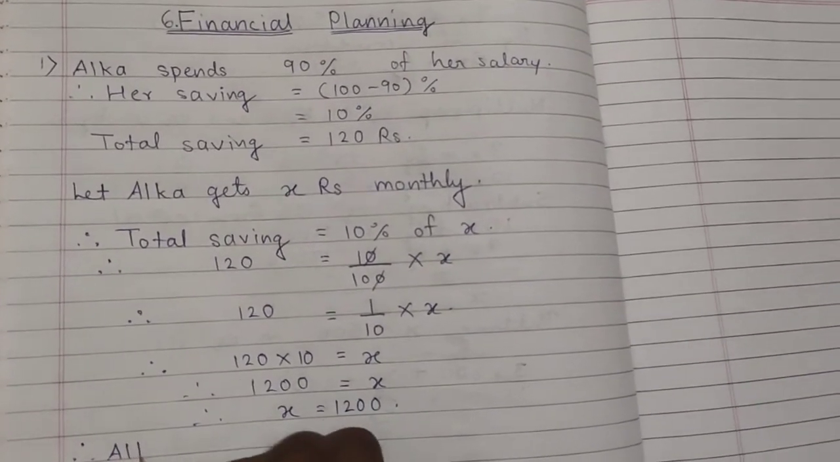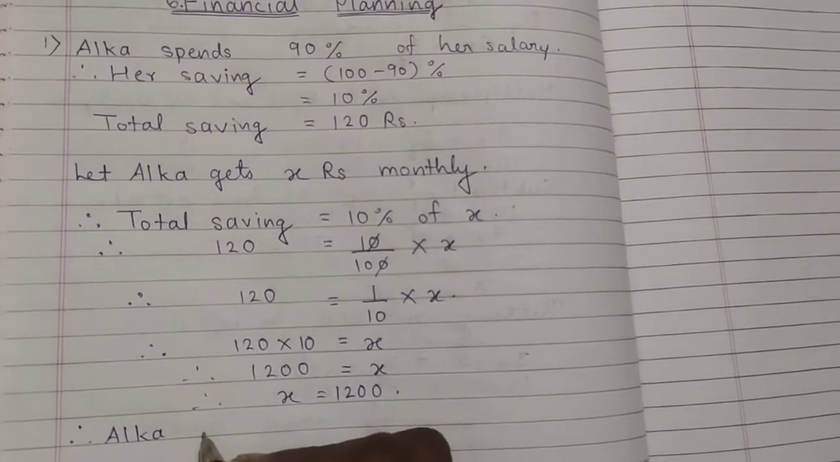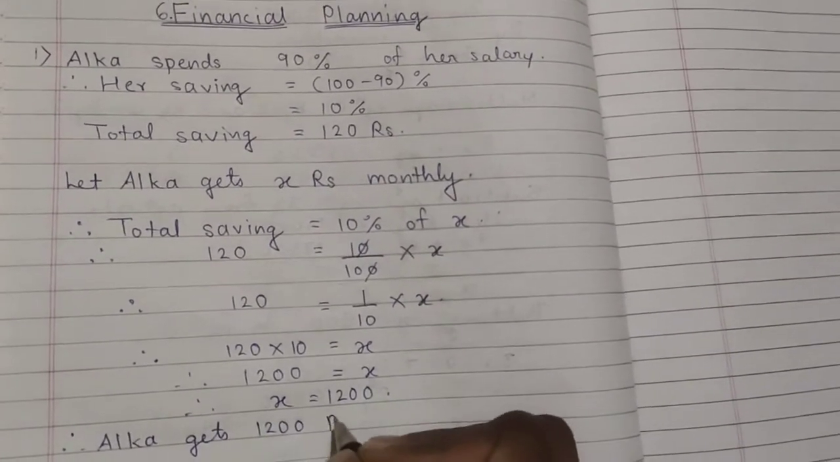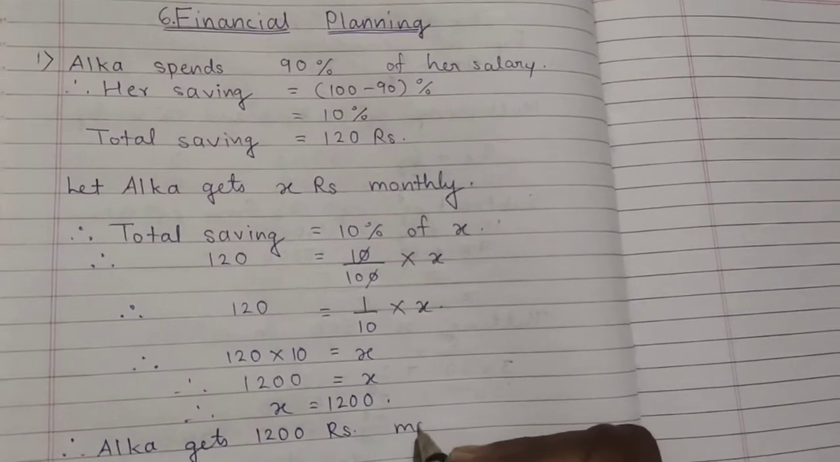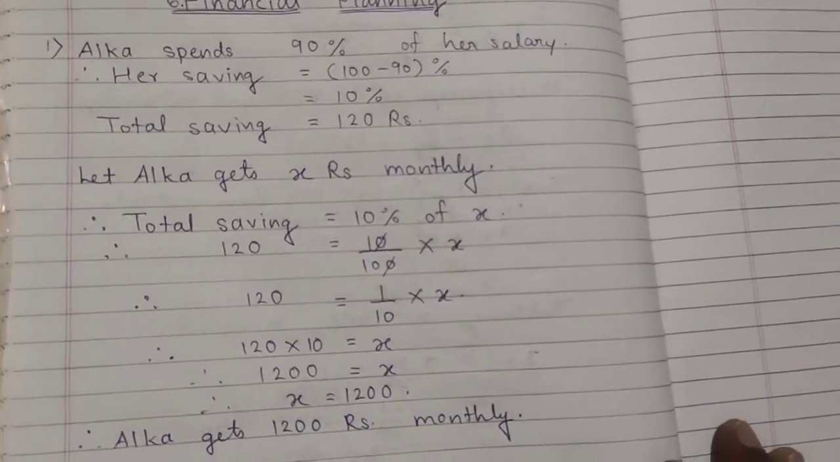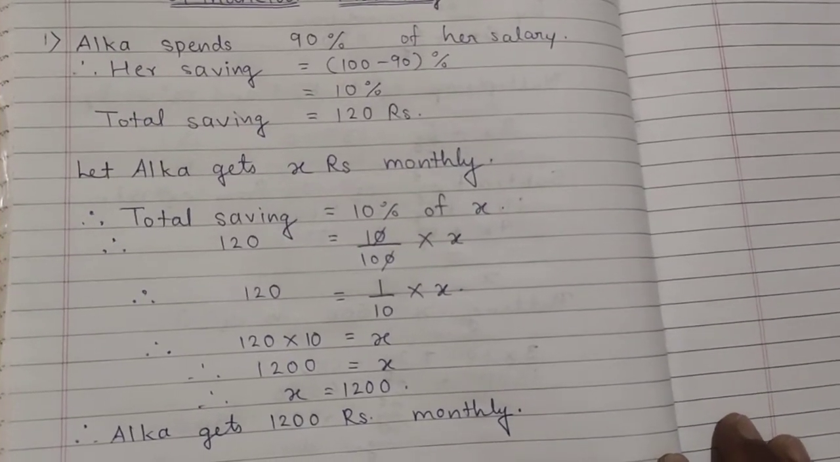Therefore Alka gets 1200 rupees monthly. Okay, so students, in this way we have completed the first question.